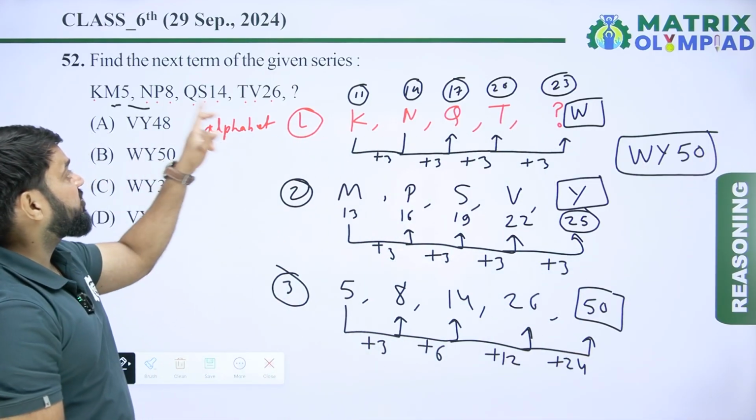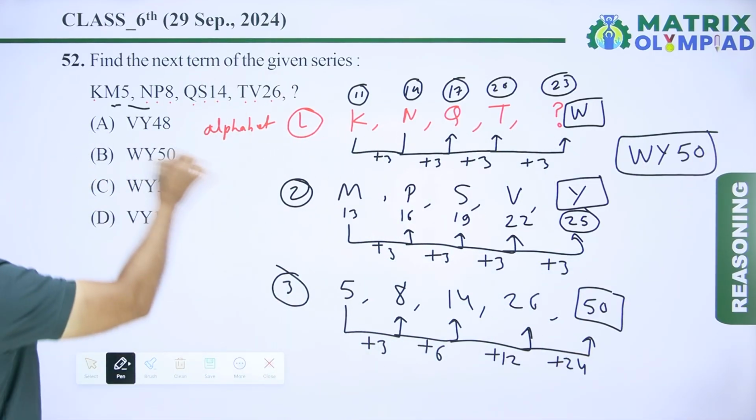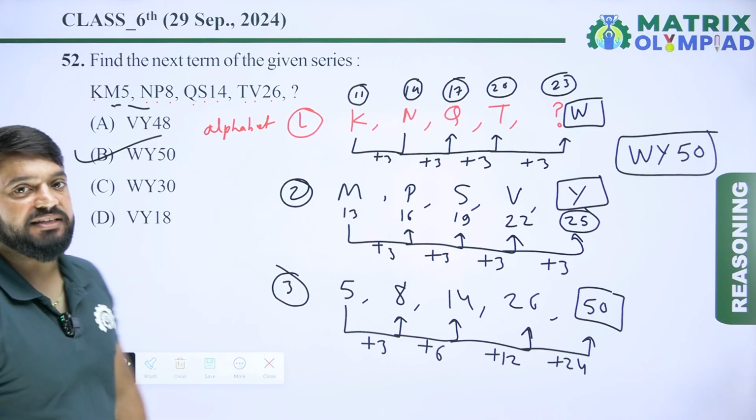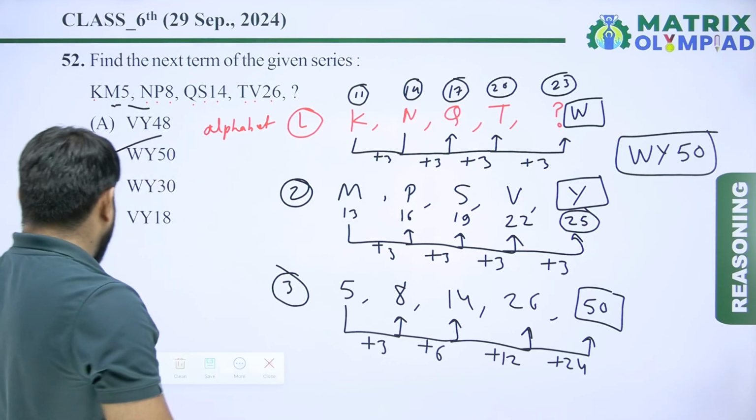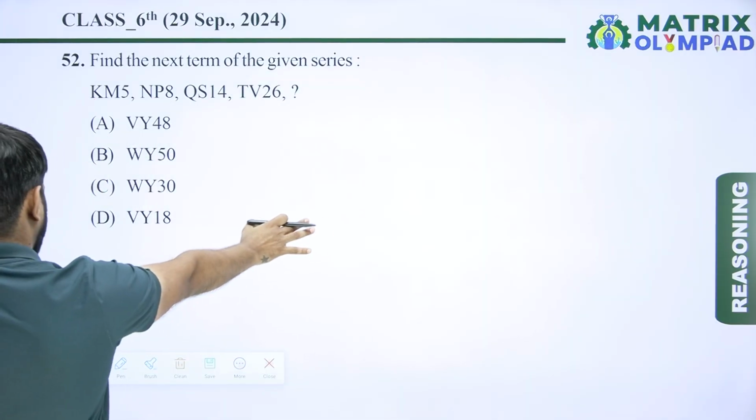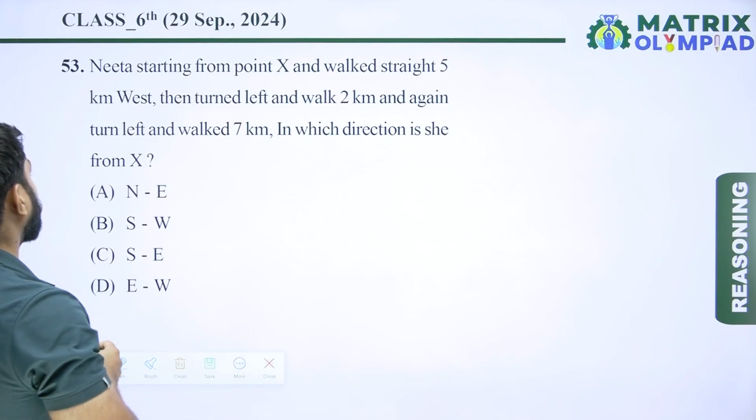WY50 is the next term of the given series. So here option B is the correct answer of this question. Let's move on to the next question. So now next question is question number 53.